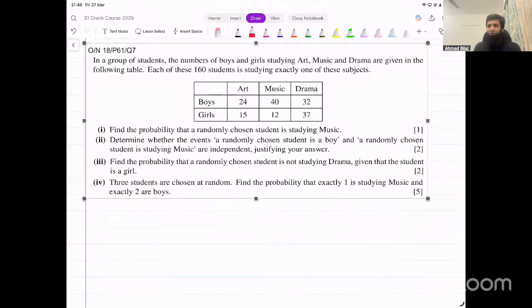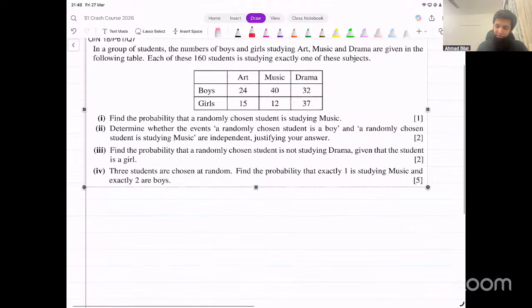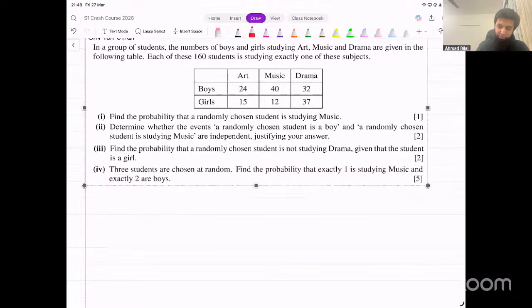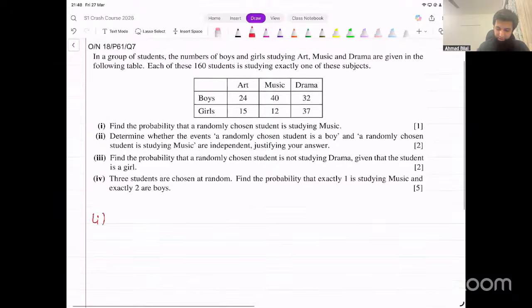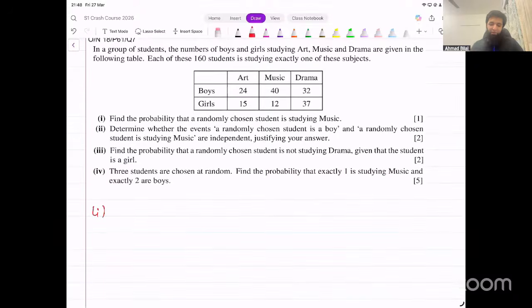In a group of students, the number of boys and girls studying art, music, and drama are given in the following table. Each of these 160 students is studying exactly one of these subjects. Find the probability that a randomly chosen student is studying music. They have put together all the useless subjects in one question. Now, what is this probability?